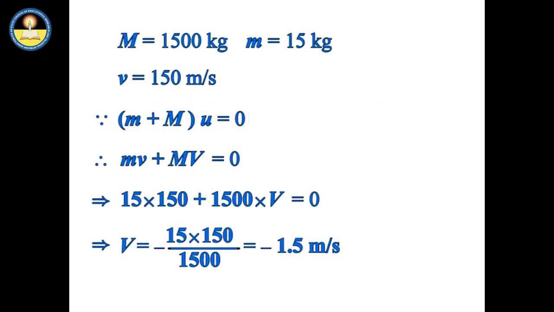Since the initial momentum of the field gun along with the shell is zero, according to the law of conservation of momentum, the final momentum of the field gun and the shell should also remain zero. That gives the velocity of the field gun equal to 1.5 meters per second, and the negative sign indicates the recoiling of the gun.